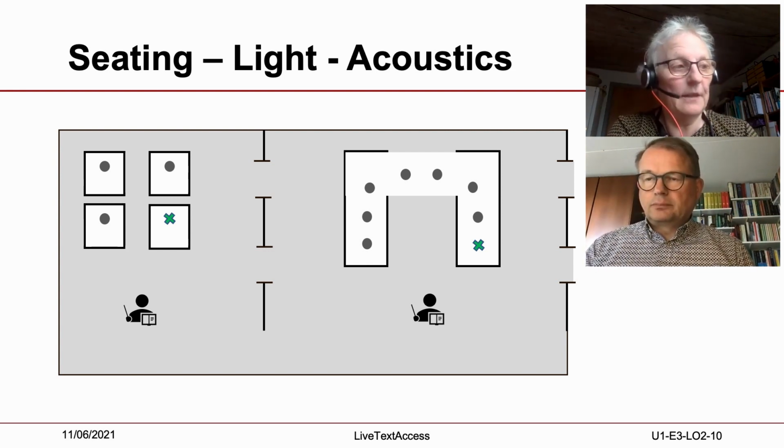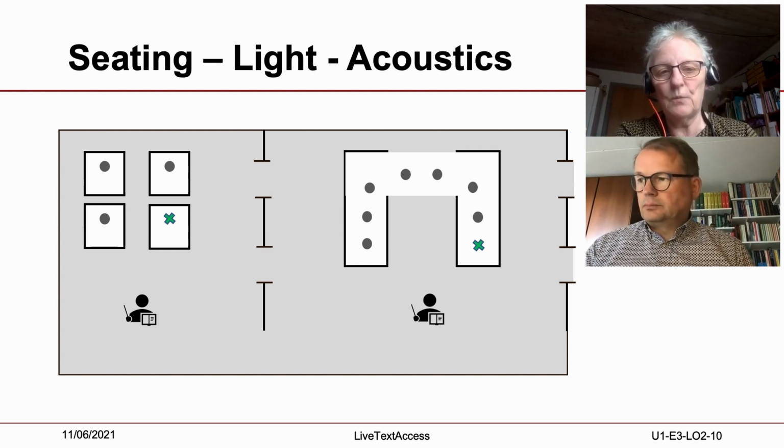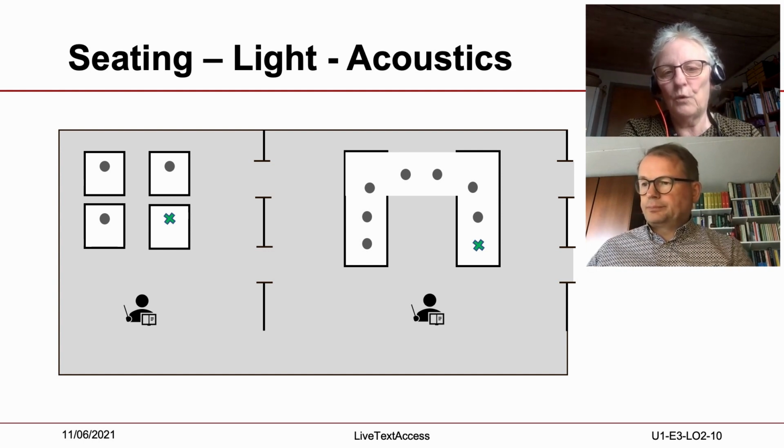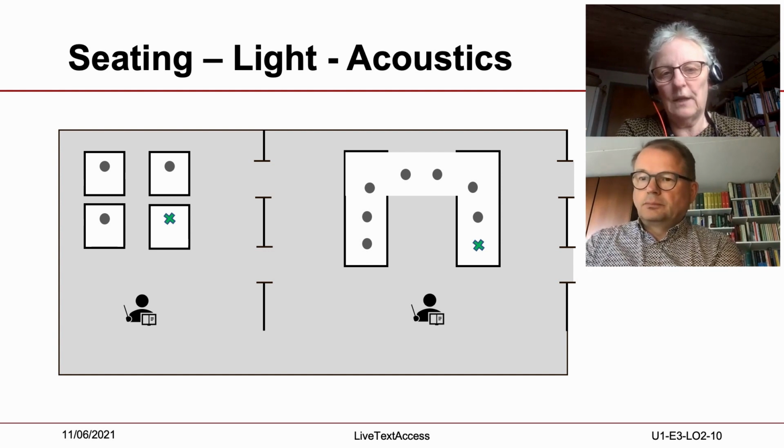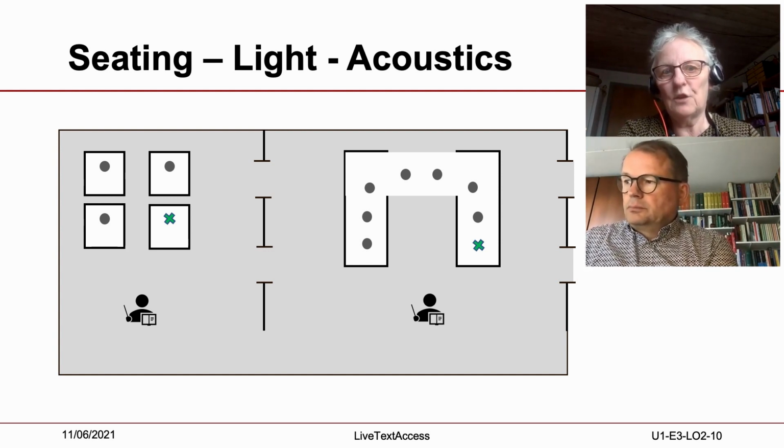You can see in the picture here on this slide that there's an indication of where the windows are, and you can also see where the cross is. That is where the pupil with the hearing loss should be seated, with the back towards the windows and also looking out to all the other classmates, because that makes it faster to lip read and know who is in fact speaking in this classroom when you have a debate going on.